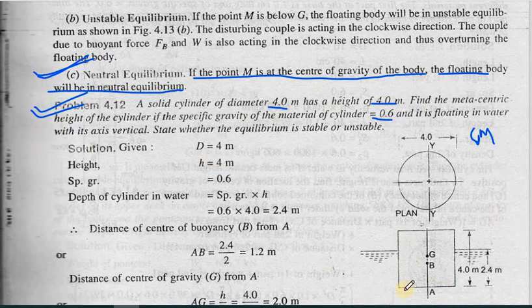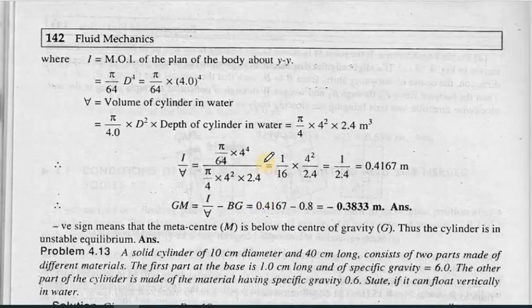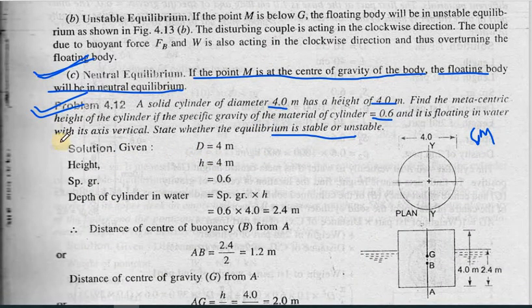As you can see, there is a diagram shown over here. It is showing that it is floating on the water vertically. State whether the equilibrium is stable or unstable. So we need to find out under which condition it is coming, whether it is a stable equilibrium condition or an unstable equilibrium condition. For this, we'll write all the given parameters first.